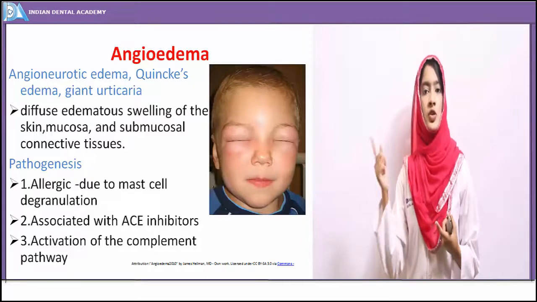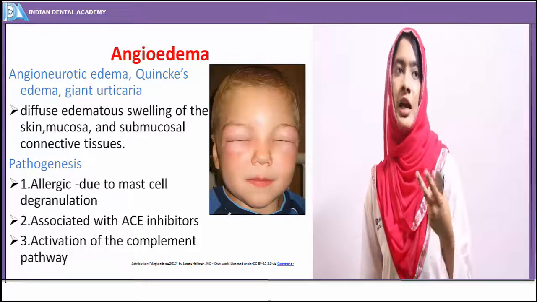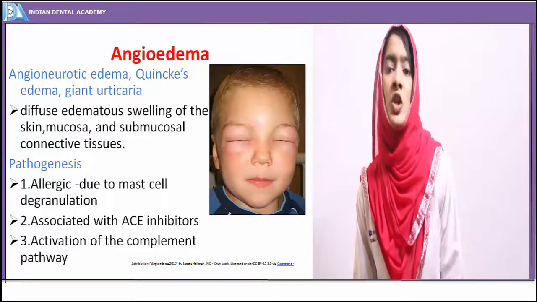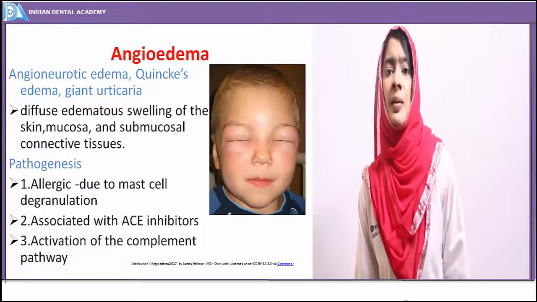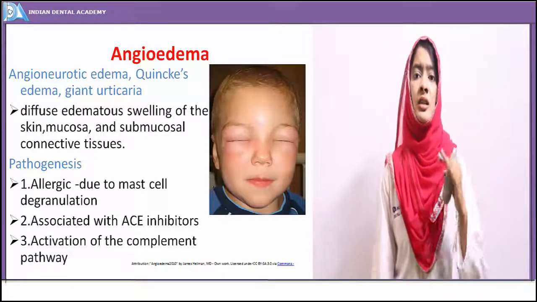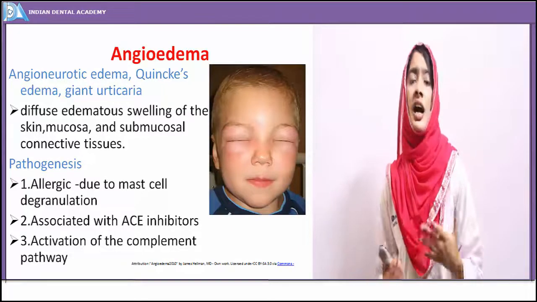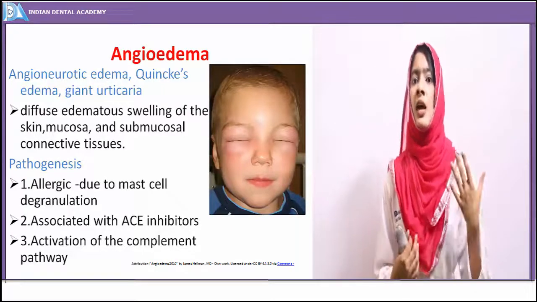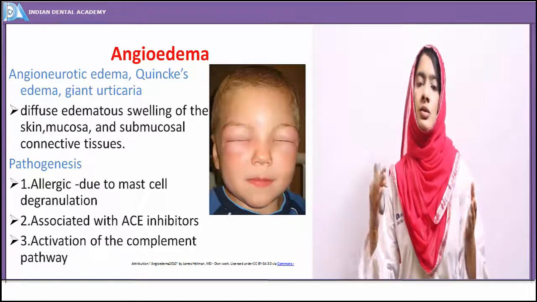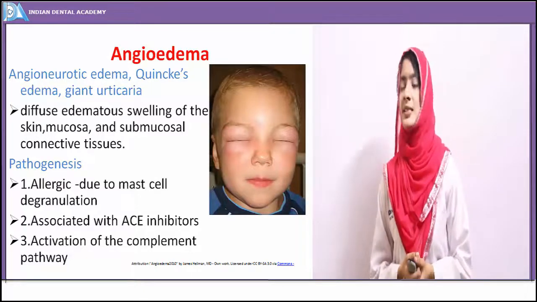That leads to progression of this disease. Then sometimes angiotensin converting enzyme inhibitors are used by the patient to keep his cardiovascular system or renal system under control. So when the patient is on ACE inhibitors, this drug, whatever drug, captopril or whatever is used, it leads to sensitivity in the patient. Sometimes it has been implicated with the sensitivity.